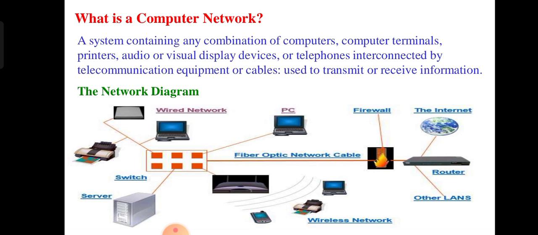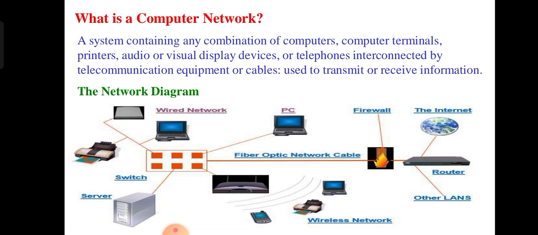Here we use the switch for connection-oriented communication, so a laptop, scanner, printer, and server are already connected.